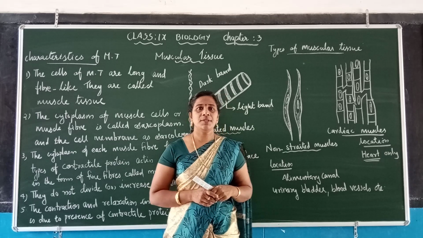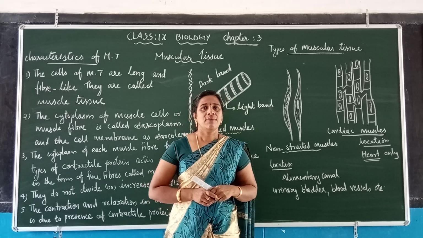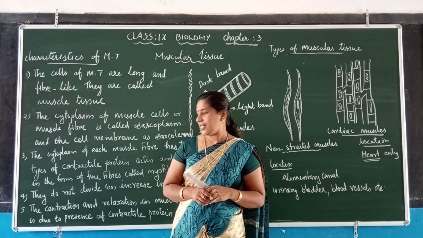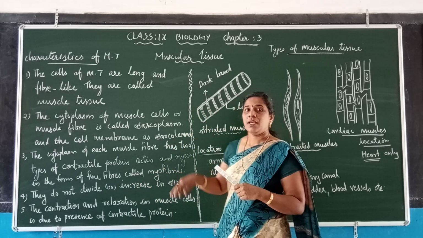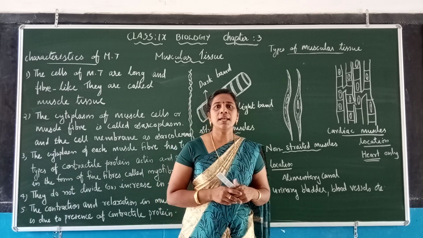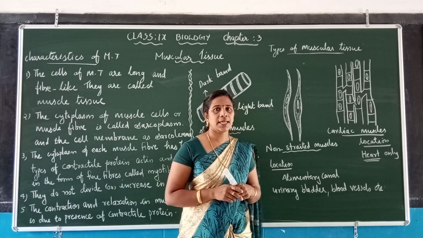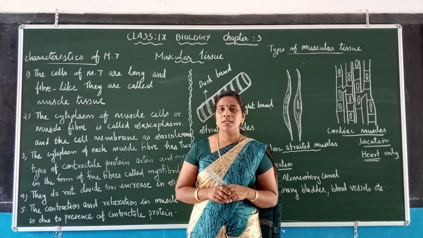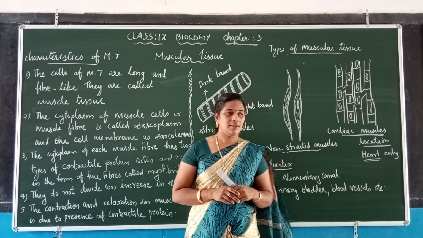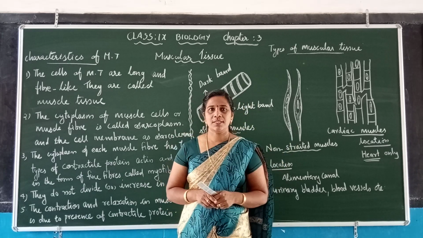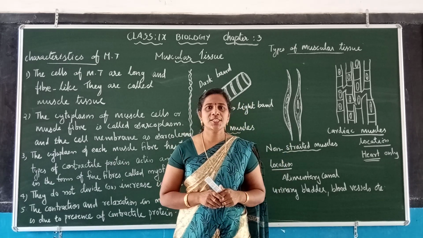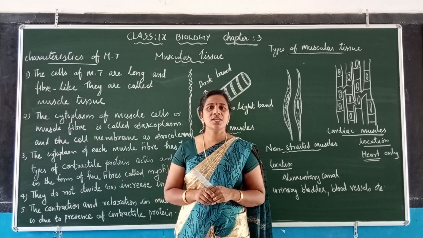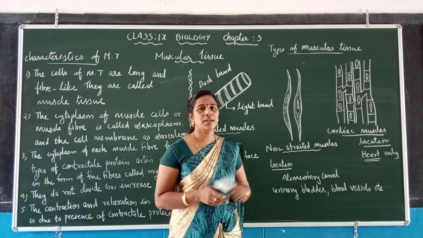So they are unstriped muscles because their myofibrils do not have dark and light bands. The next point: they are also called involuntary muscles because their contraction is not under the control of our will.